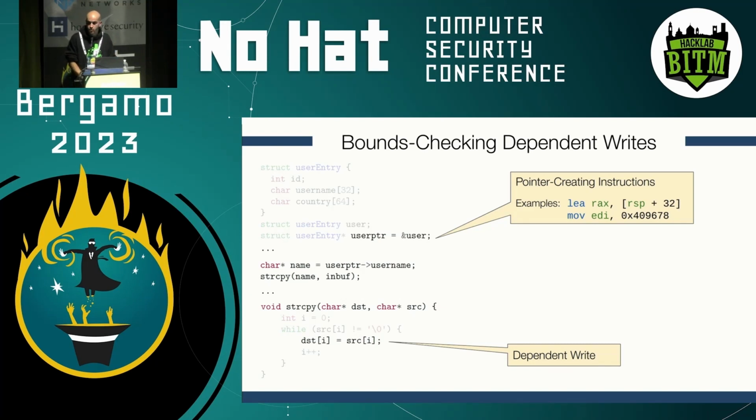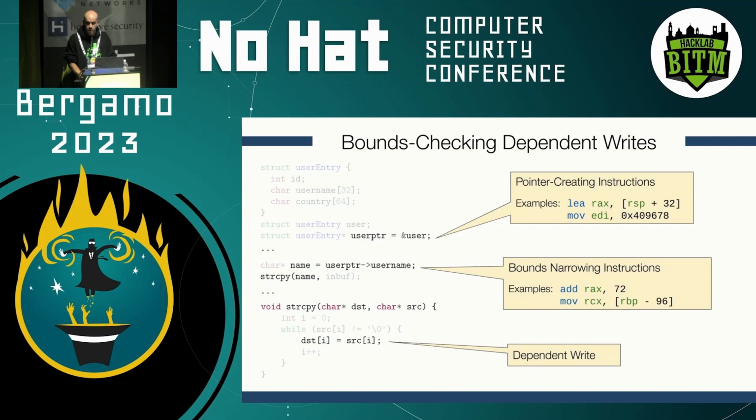There is one more step. In order to characterize and detect intra-object out-of-bound writes, we also need to deal with bounds-narrowing instructions. For instance, when we see that we are just accessing an element within a struct, what we do in this case, again, is use some rules to identify bounds-narrowing instructions. And when we do so, we update the taint in our pointers to reflect the narrower bounds attached to these pointers. Very good. I hope you're still with me.